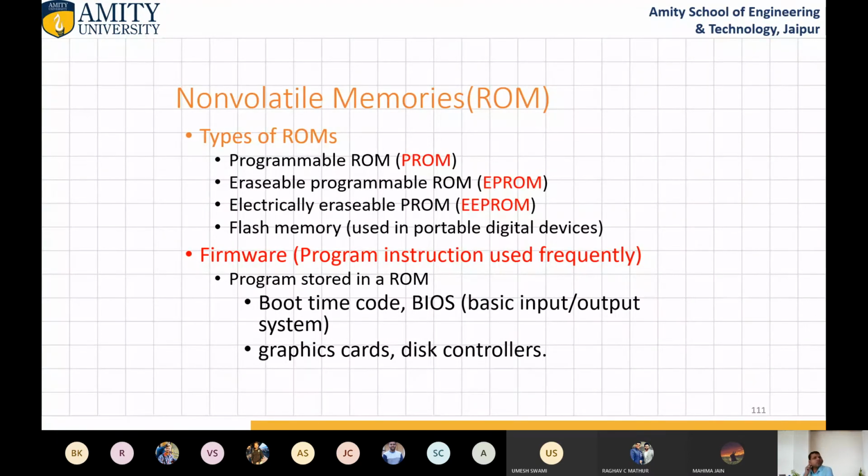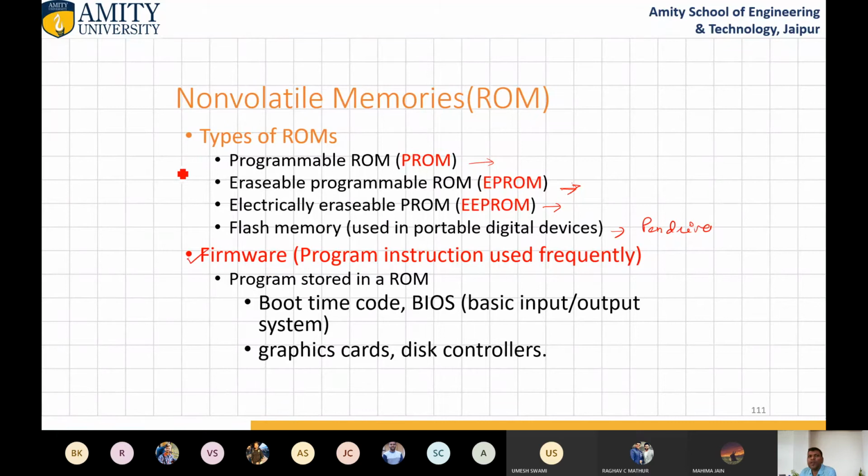So there are different types of ROMs like programmable ROM, erasable programmable ROM, electrically erasable programmable ROM, and flash memory used in portable digital devices. So these are the pen drives. Electrically erasable means with the help of electricity you can erase, and you can program with the help of electricity. In erasable programmable ROM, you can erase without the intervention of electricity. Then with programmable ROM you can program according to your requirement.